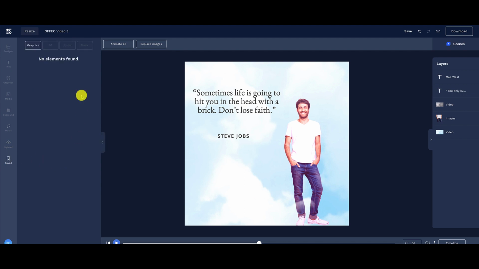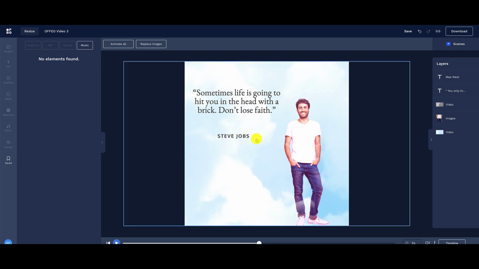And down here, this is where you can have your saved graphics, your background remover. So they have integration with Remove BG, which is a background remover. You can upload, as well as here are your music files. So everything that you need is right here. Again, you can edit every element of this.